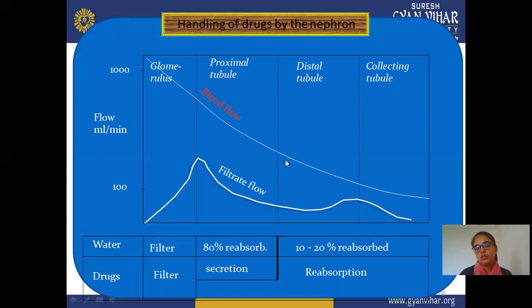There may be some amount that gets reabsorbed through the kidney, and this is the percentage of your drug as well as your water. This shows through which part of the kidney excretion takes place, and how much excretion takes place through that particular tubule.